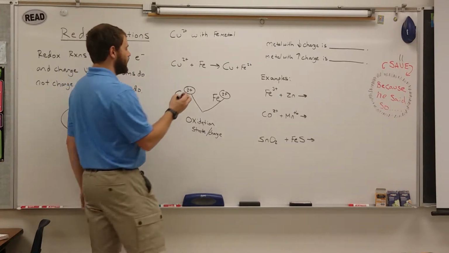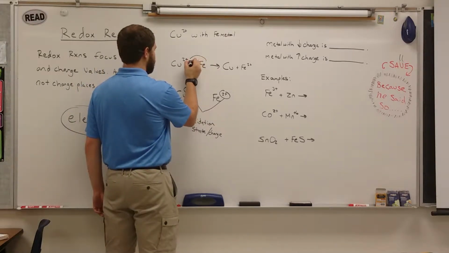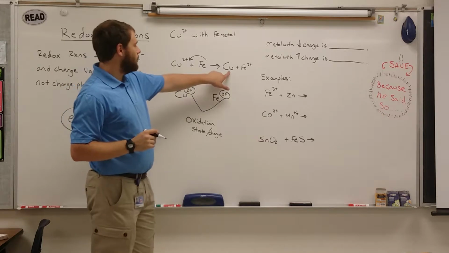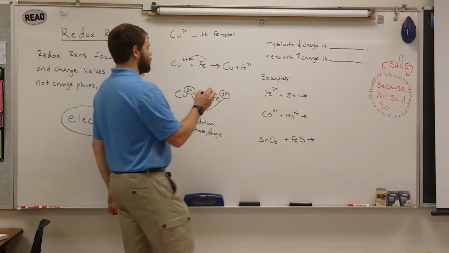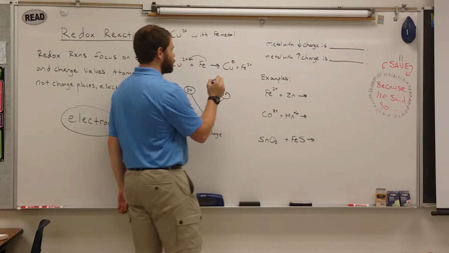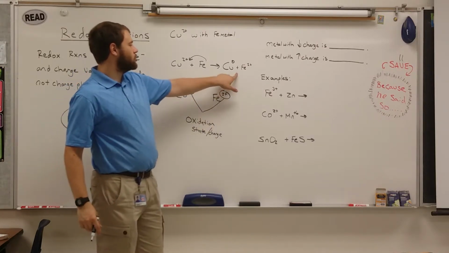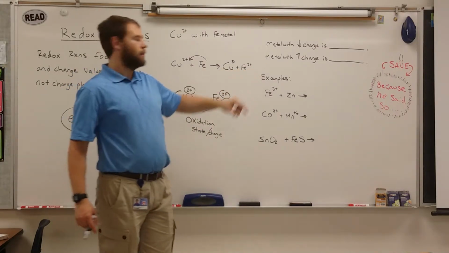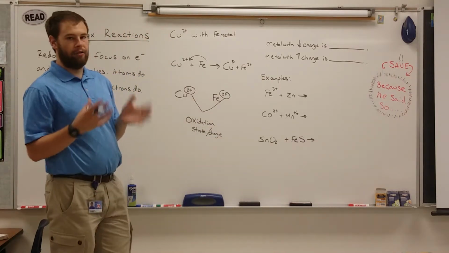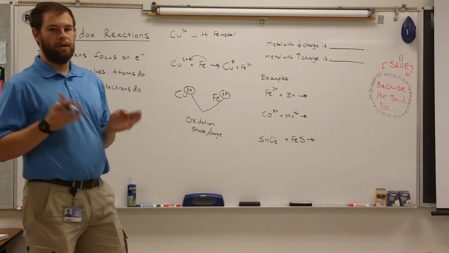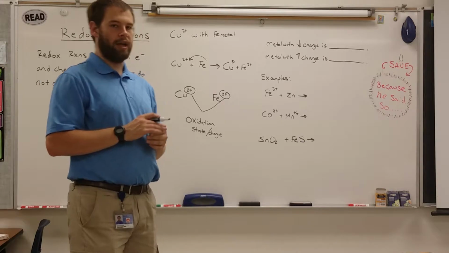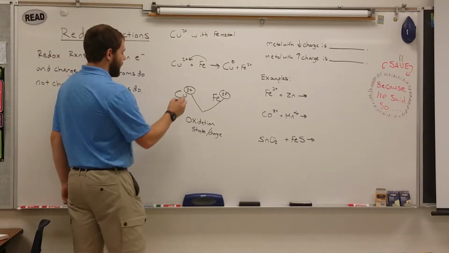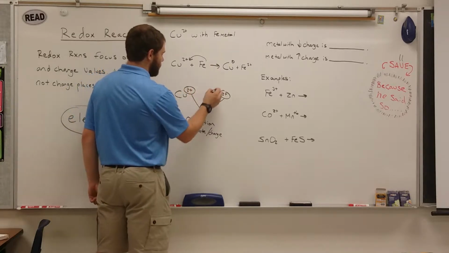So iron will take some of its electrons, give them to copper, and when it does that, copper will become a metal, and it'll have a charge state of 0. It'll be neutral. And then iron will be missing 2 electrons, and so it'll become Fe2+, an ion in its own right. That is a redox reaction. It is when 2 metals give each other electrons and change their charges. Notice I have these charges circled on the metals.